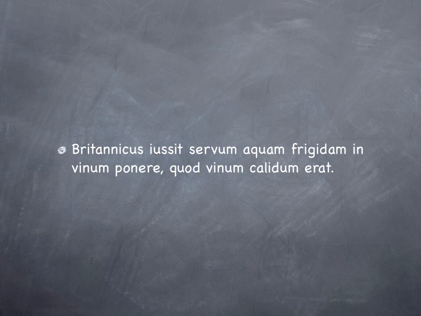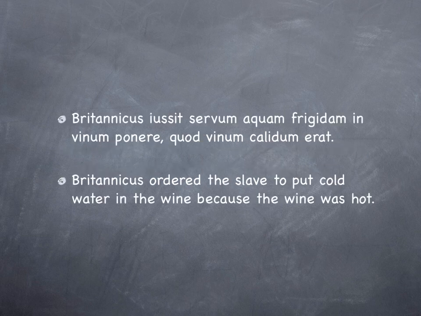Britannicus iussit servum aquam frigidam in vinum ponere, quod vinum calidum erat. Britannicus ordered servum, accusative, the slave, ponere, to place, aquam frigidam, we know this from our studying of the different rooms in the baths, to put, ponere, the infinitive, aquam frigidam, cold water, in the wine, quod vinum calidum erat, because the wine was warm.